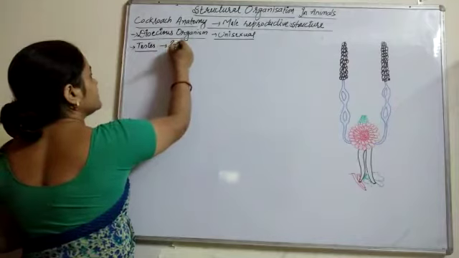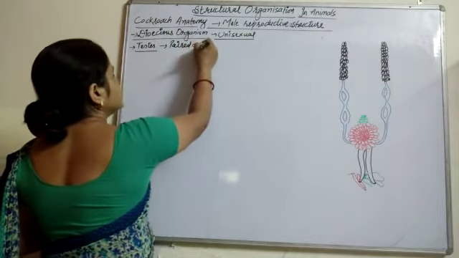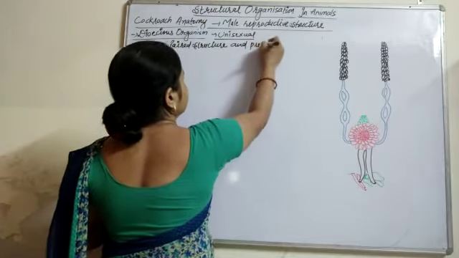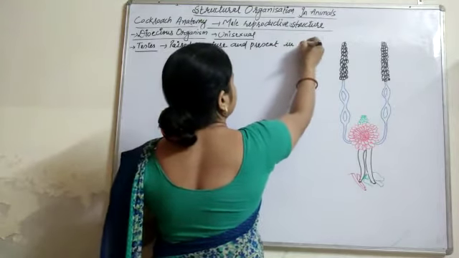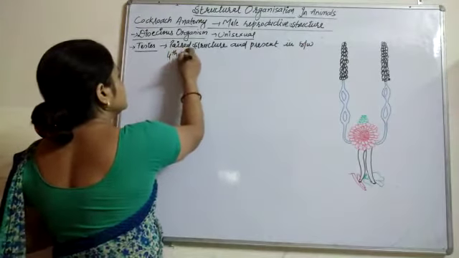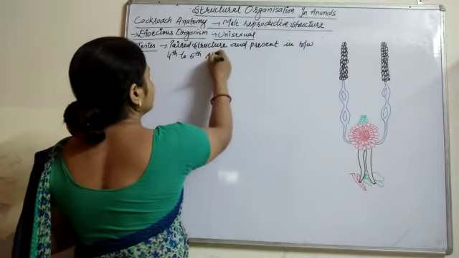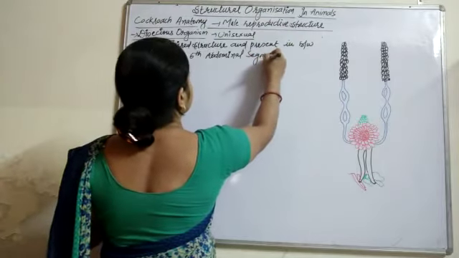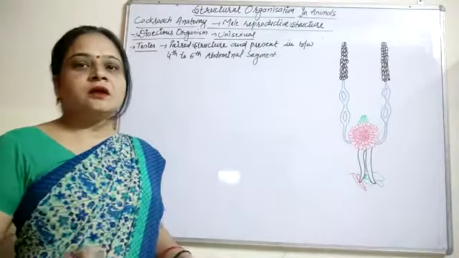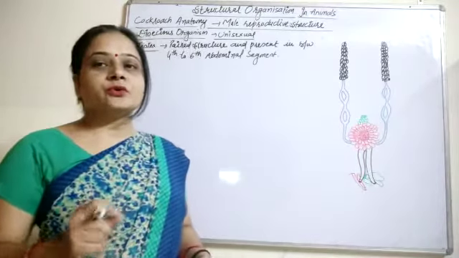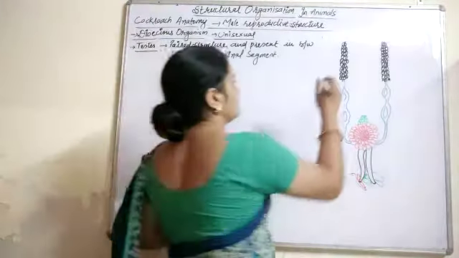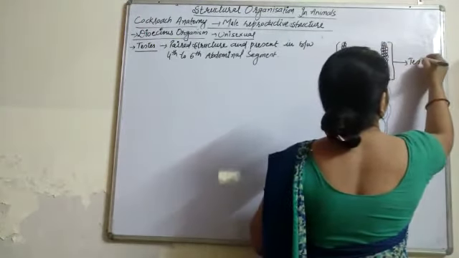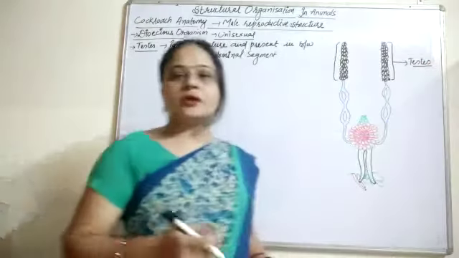Testes are a paired structure present in between the 4th to 6th abdominal segment. So we can label here, this structure is known as testes.